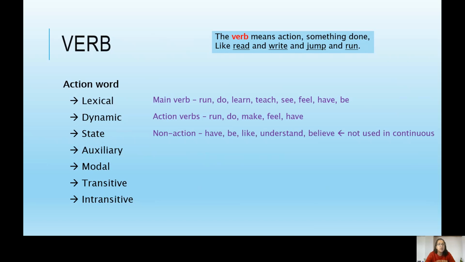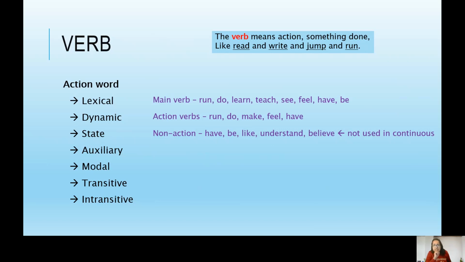State verbs are non-action verbs, like have, be, like, understand, believe. They're not used in a continuous tense. So, for example, you can't say, I am understanding you. You either understand or you don't. You're in the state or you're not. You're not in the process.